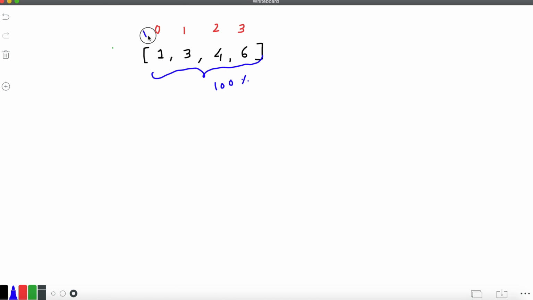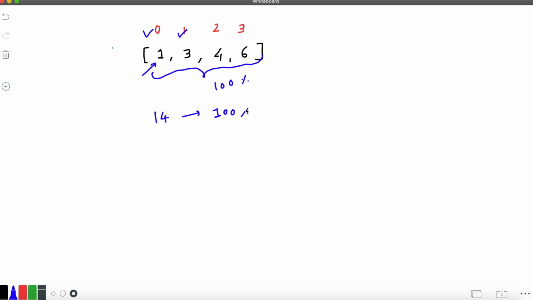Ultimately we want to return each index in proportion to the weight that index has. So the zeroth index weight is only 1. What is the proportion of this index, or how many times does this index need to be returned? The total sum is 1 plus 3 plus 4 plus 6, which is 14. So 14 is your 100%.